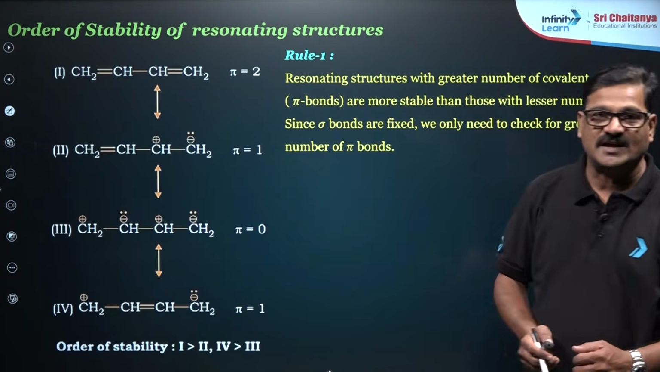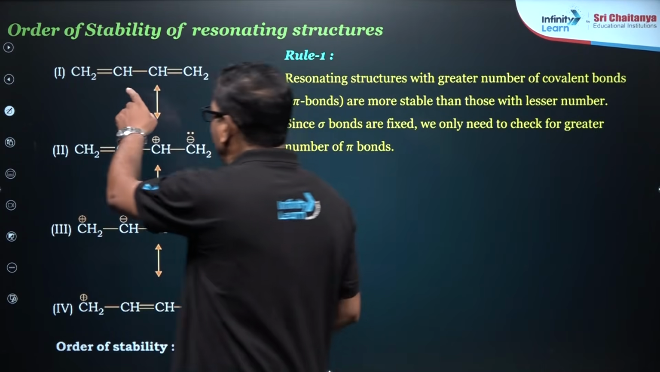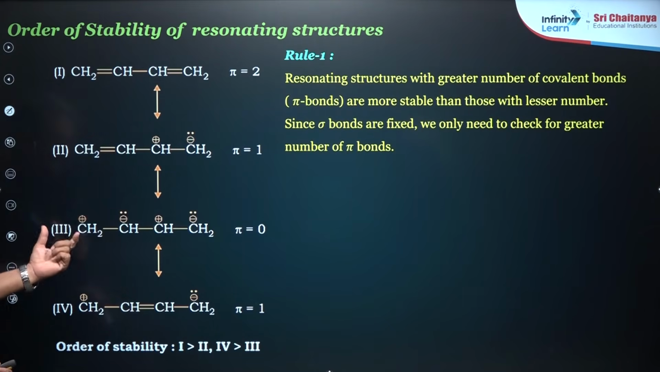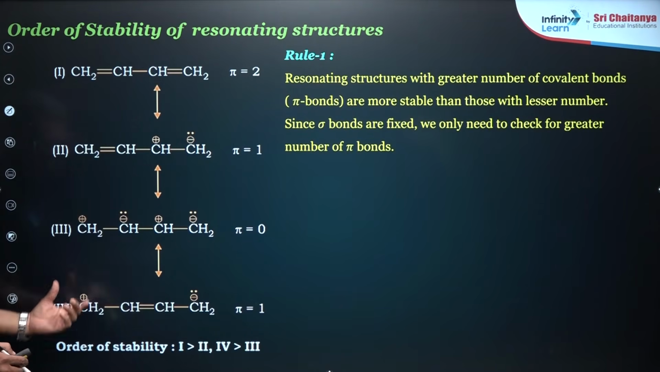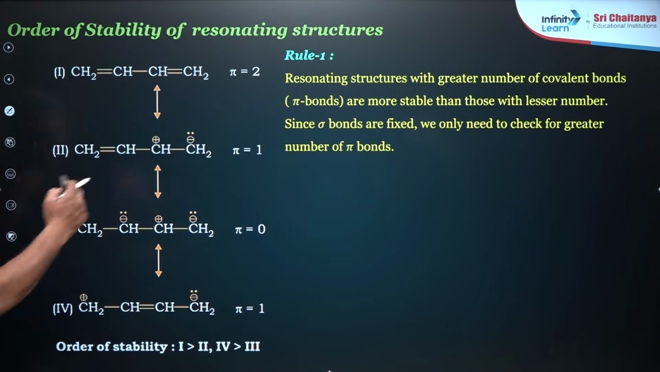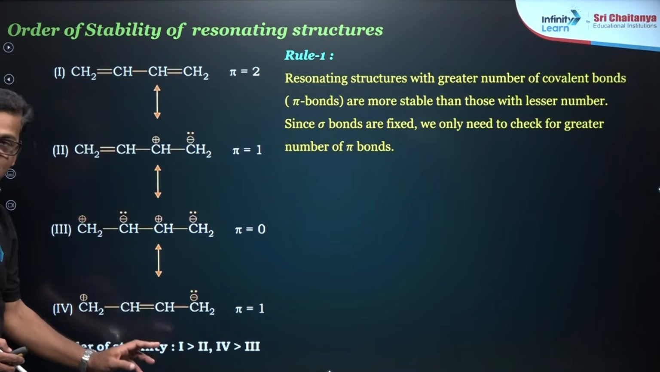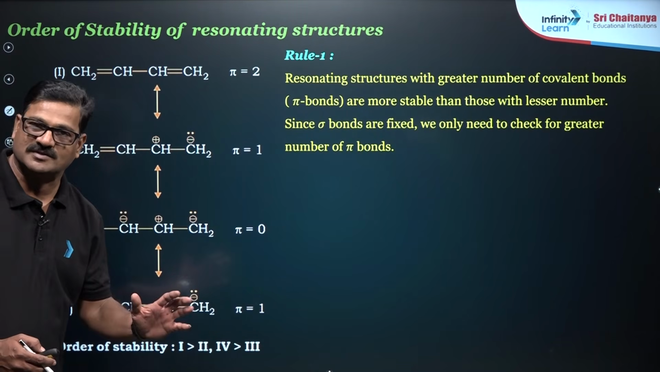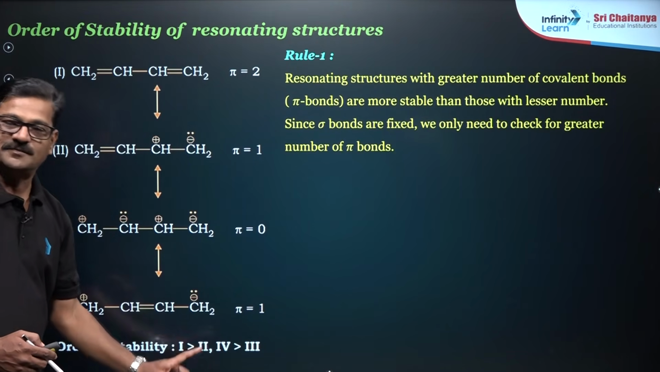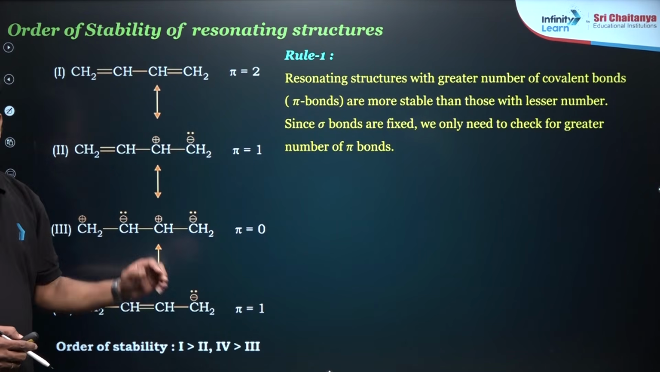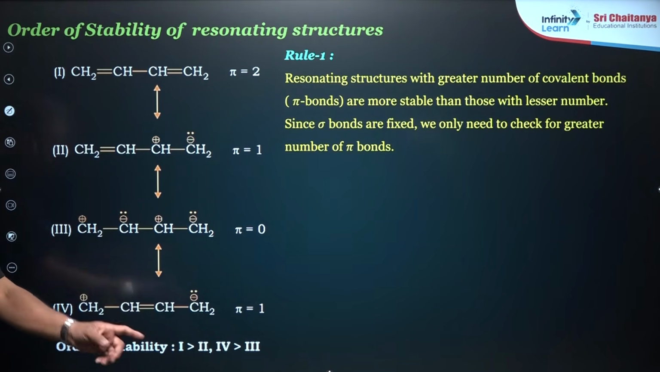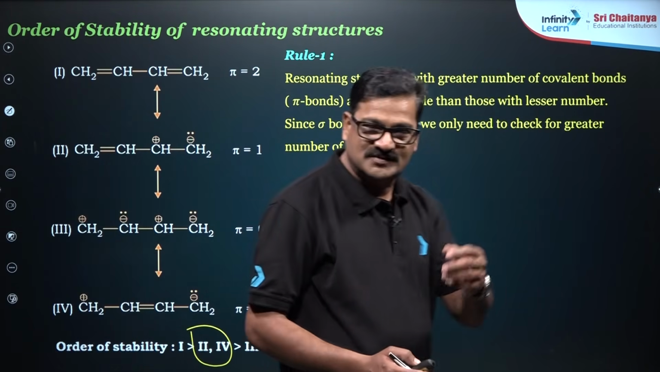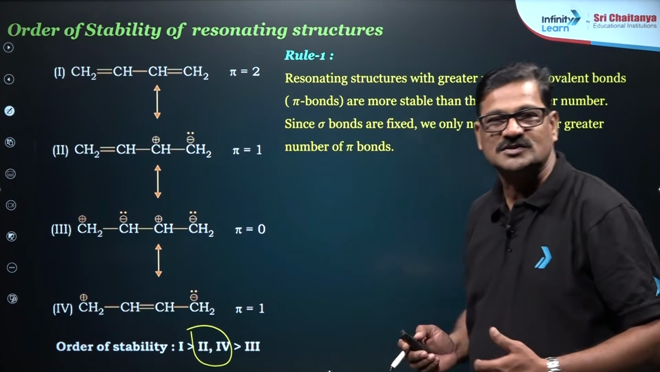You can see this is an example where pi bonds are 2. In this only one pi bond is there. In this pi bonds are 0. Here one pi bond is there, but charge separation is more. So a neutral structure is always more stable as compared to the charged structure. So the first one is more stable, then 2 and 4 are going to be more stable than 3. So you will have a doubt which is more stable than this. We are going to see subsequent rules for this.